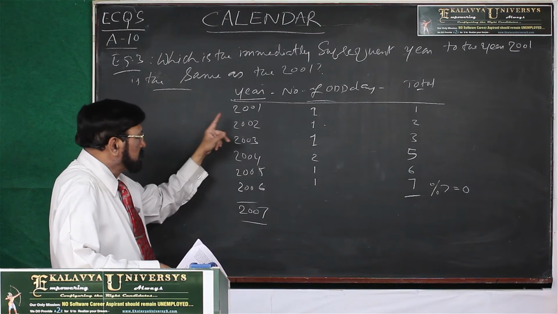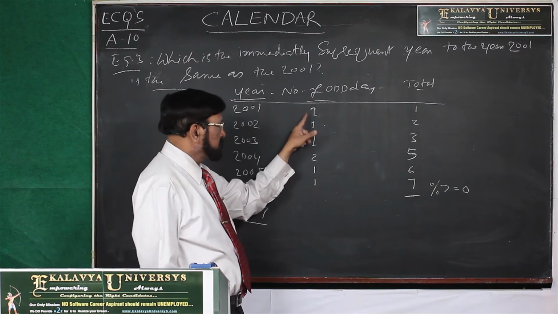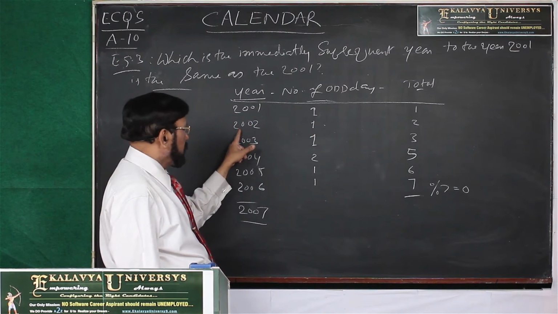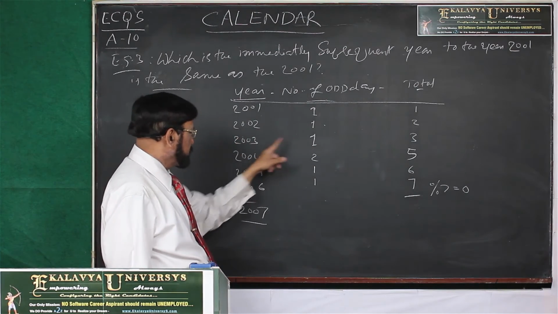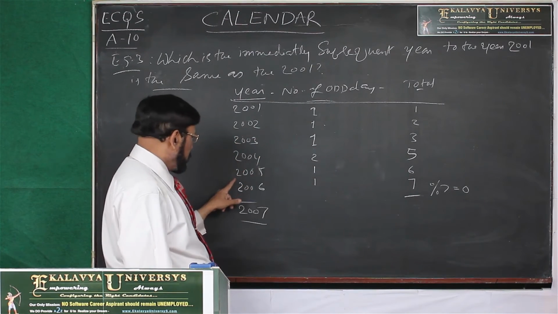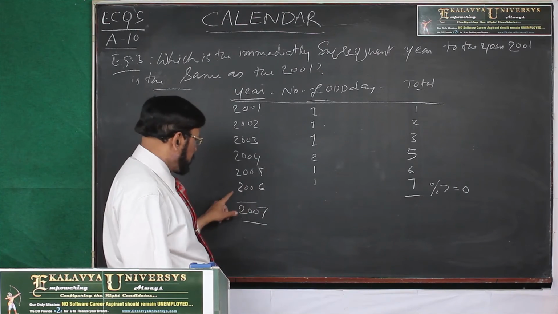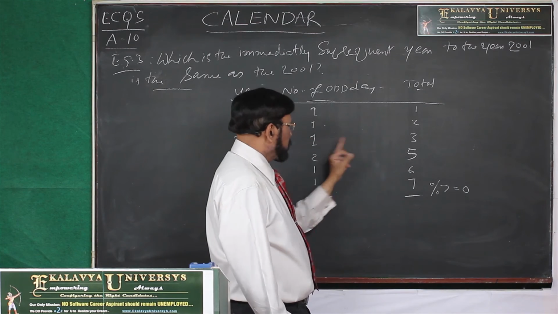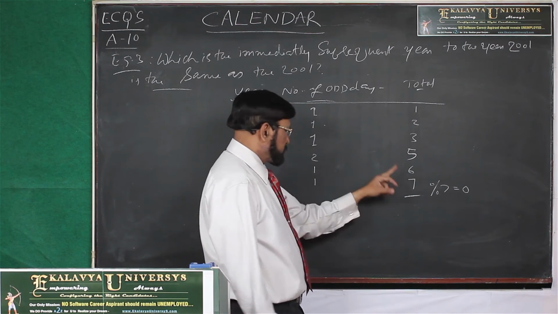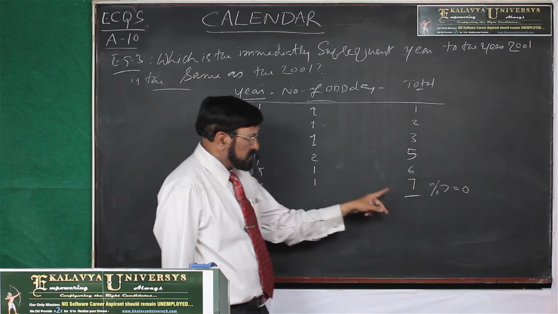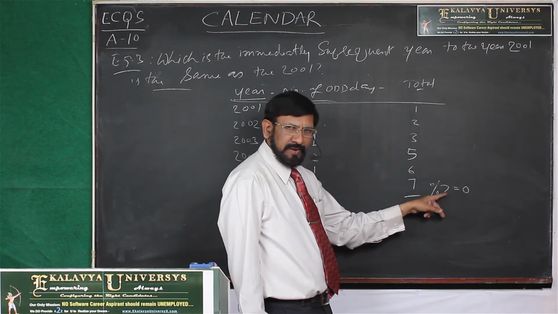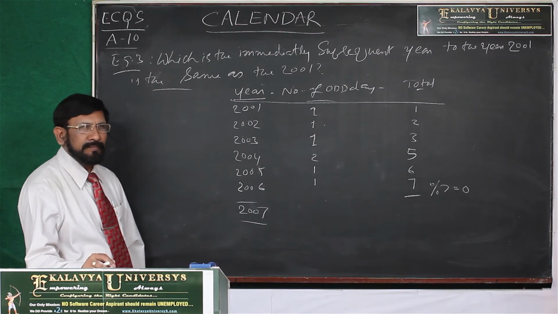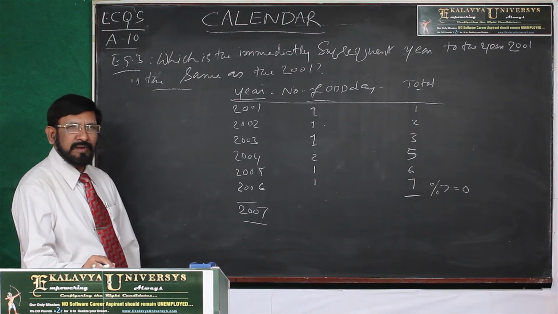So from 2001 onwards, you take the number of odd days: non-leap year 1, non-leap year 1, non-leap year 1, leap year 2, non-leap year 1, non-leap year 1. Cumulatively I have taken 1, 2, 3, 5, 6, 7. 7 modulus 7, the remainder is 0. So 2007 and 2001 are just alike.